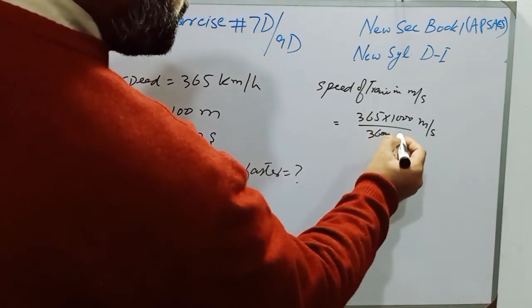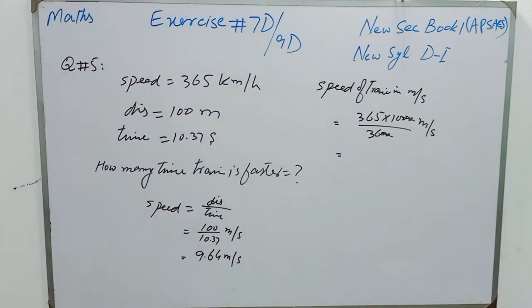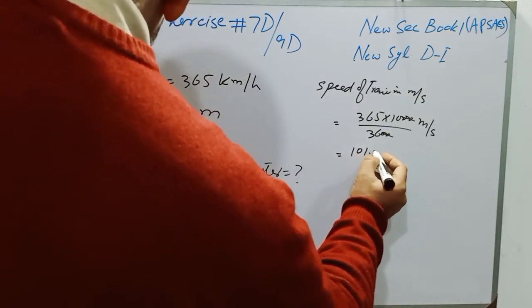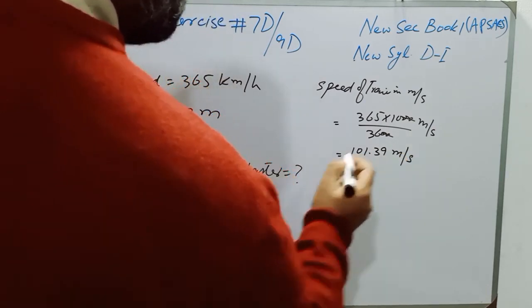Now these two zeros will be cancelled with these two zeros, and now I will divide 3650 by 36, and 101.39 is the speed of train in meter per second.